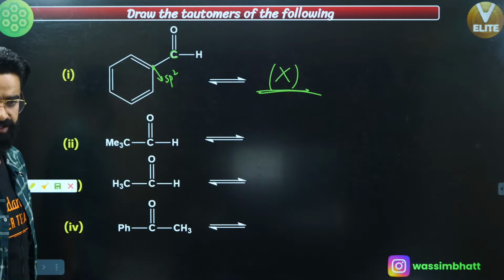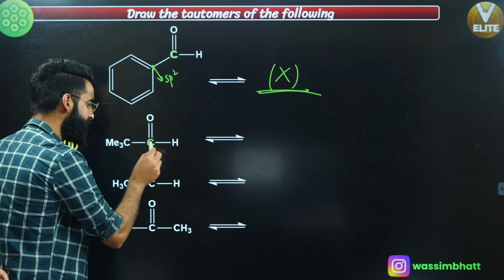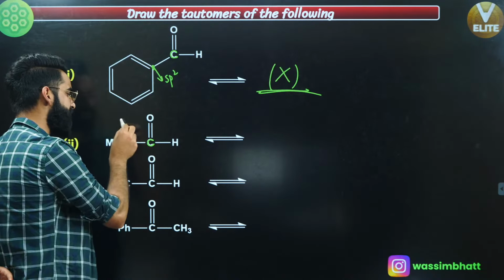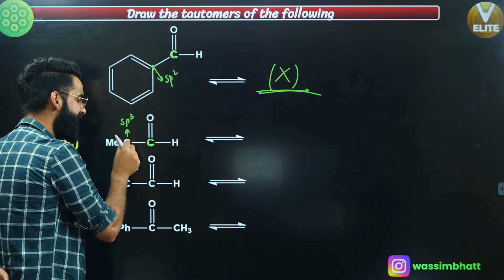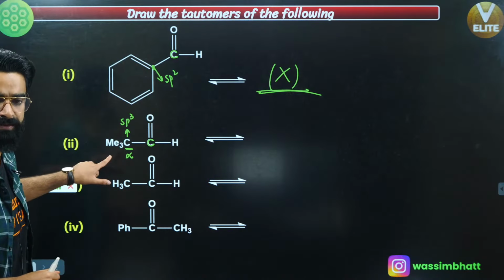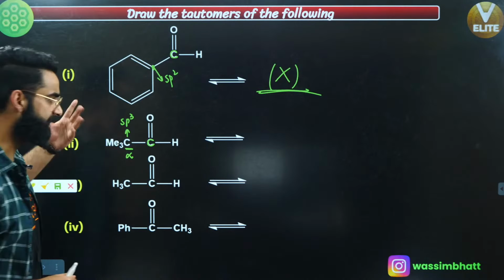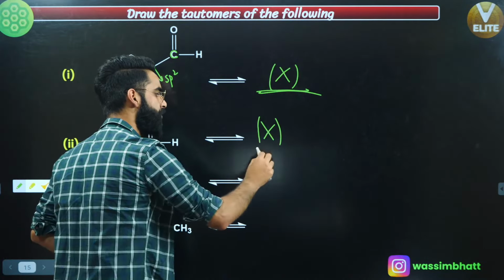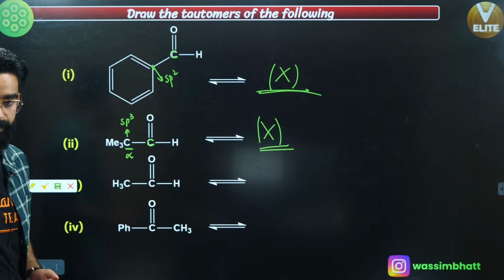What about the second case? No doubt, this is an sp2 hybridized carbon and this is sp3. Your alpha carbon is sp3 right here, right? But is there any hydrogen attached to this alpha carbon? There is no hydrogen attached to this alpha carbon, right? So there is no alpha hydrogen, basically. If there is no alpha hydrogen, tautomerism is not going to happen over here as well.